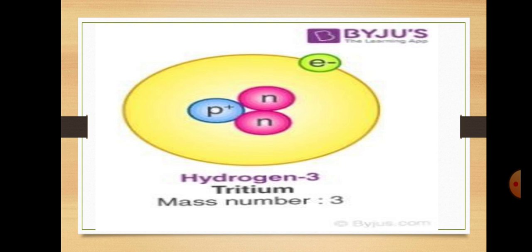Now the concern is about the mass number. One proton and two neutrons: 1 plus 2 is equal to 3. So it has a mass number of 3, and the neutrons are 2.